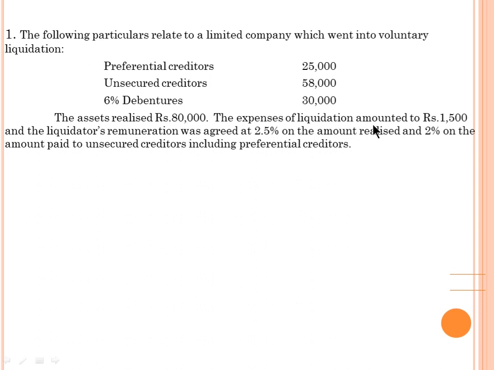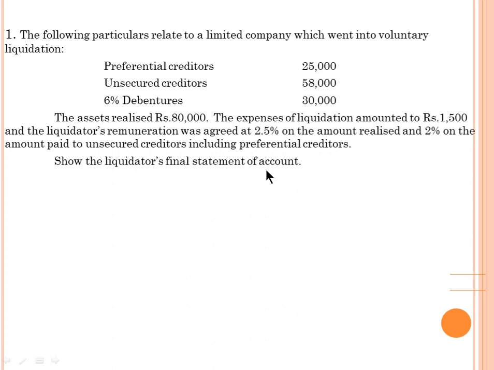The expenses of liquidation amounted to rupees 1,500, and the liquidator's remuneration was agreed at 2.5% on the amount realized and 2% on the amount paid to the unsecured creditors, including preferential creditors. So show the liquidator's final statement. In the liquidator's final statement, you always start with the working note, the calculation of the liquidator's remuneration.